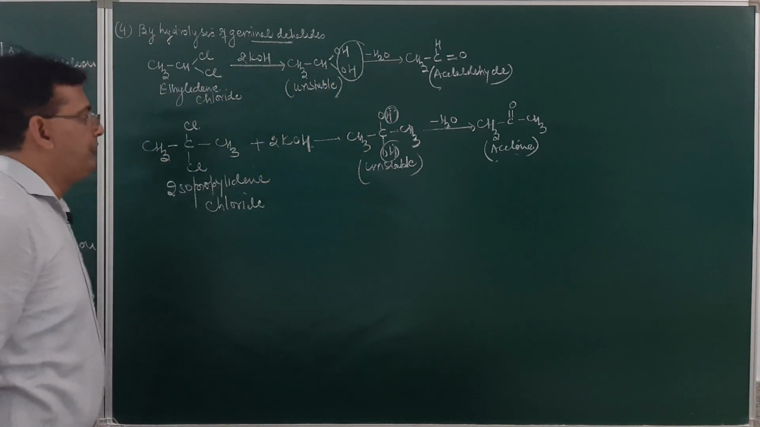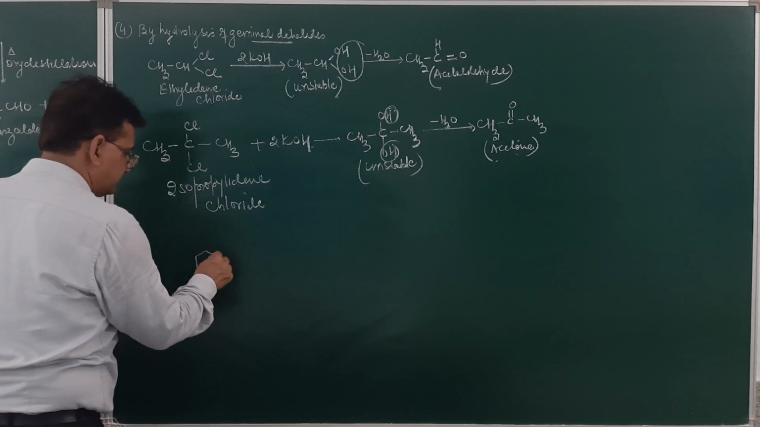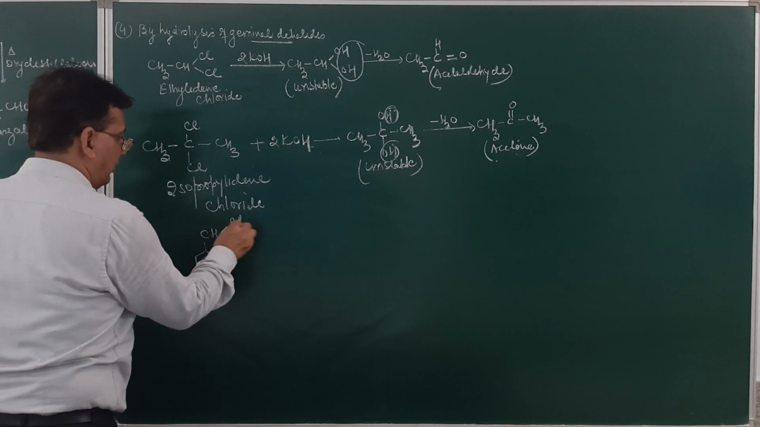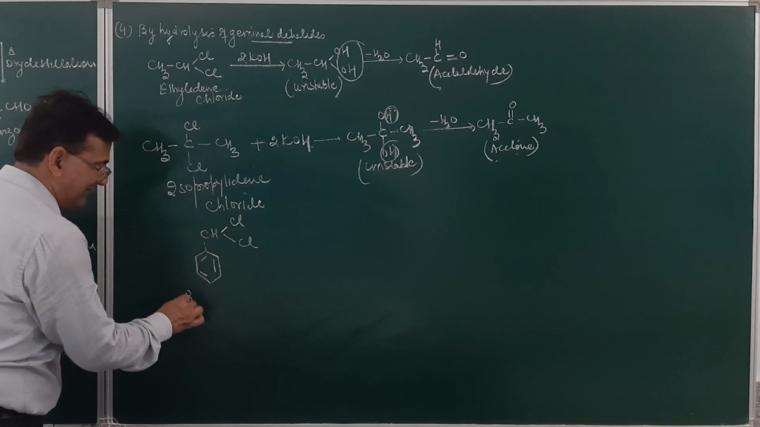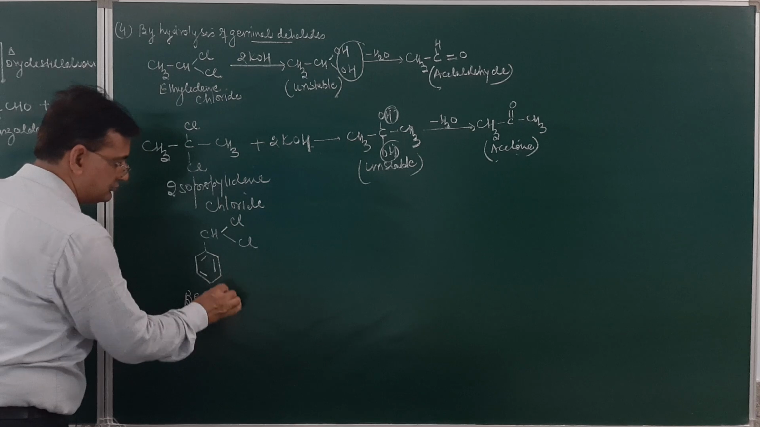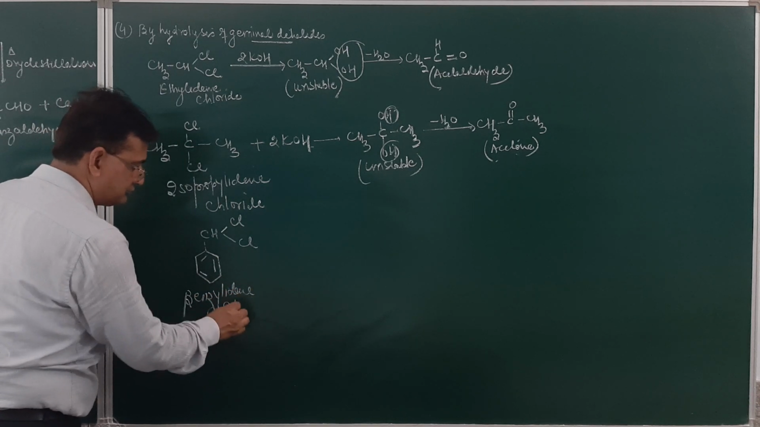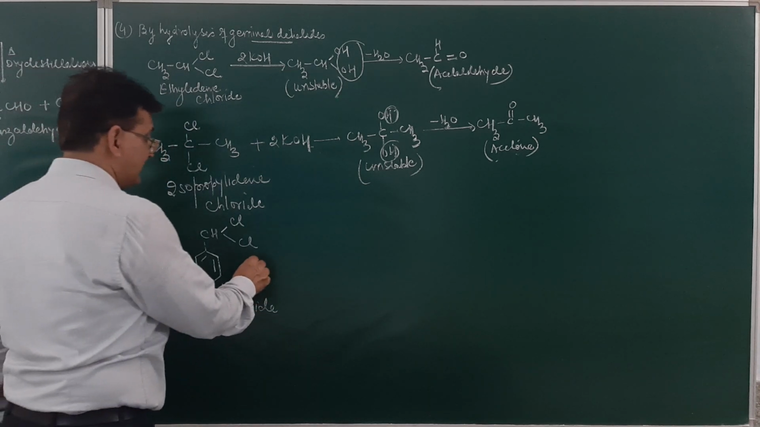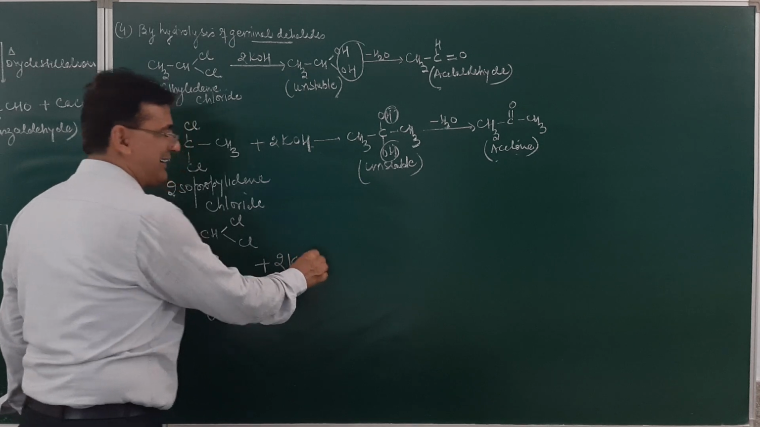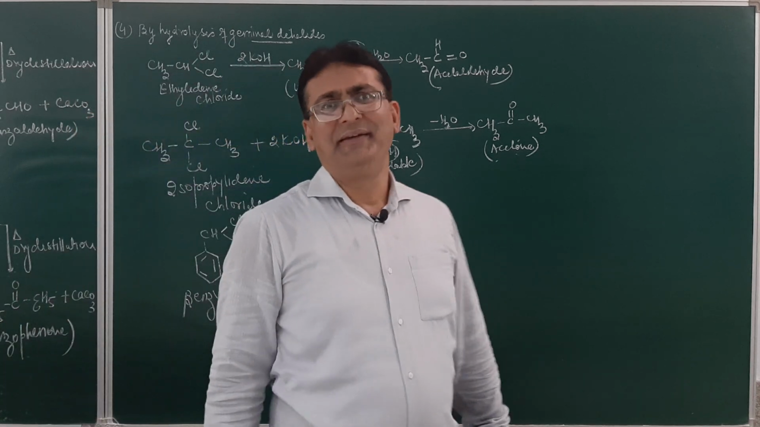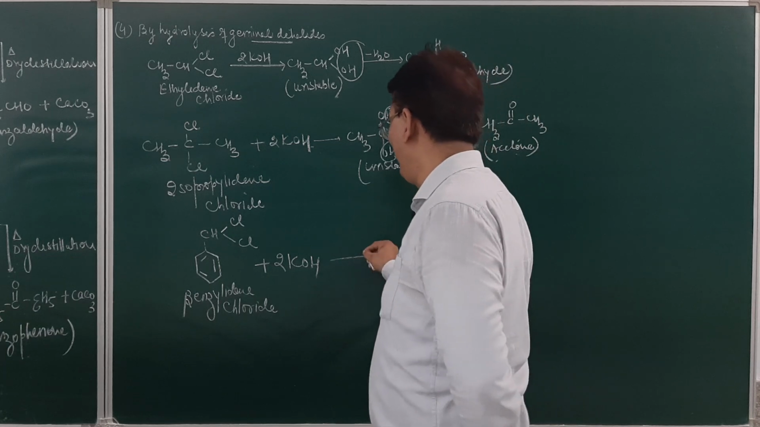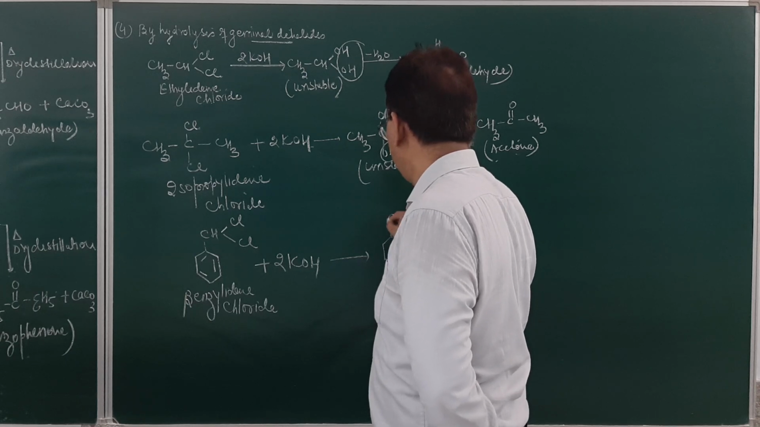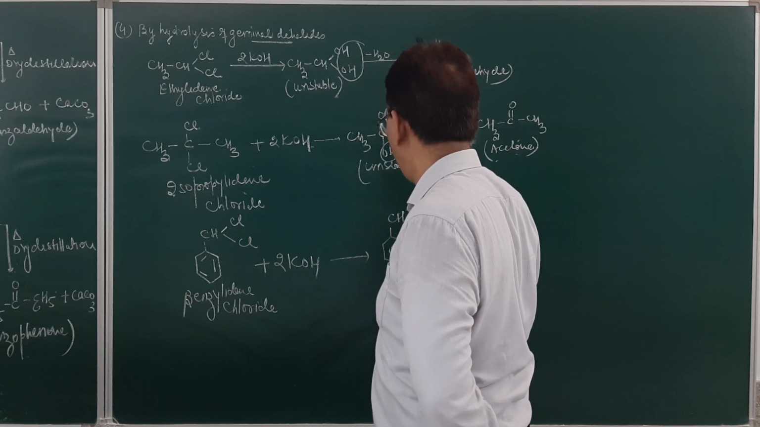Yes? If you take benzylidene chloride, benzylidene chloride is C6H5, CHCl and Cl. This is benzylidene chloride. When made to react with potassium hydroxide, it will result in the formation of this compound. The product obtained will be C6H5, CH, OH and OH.